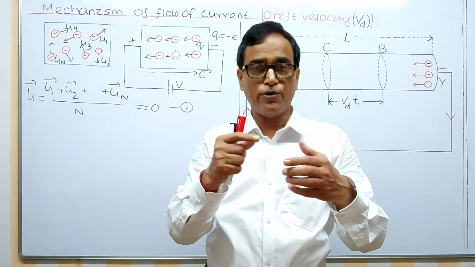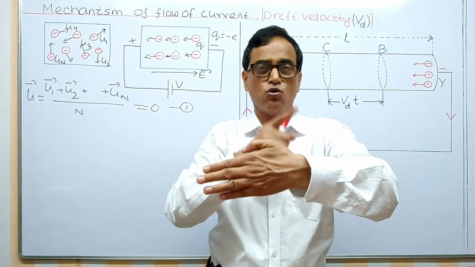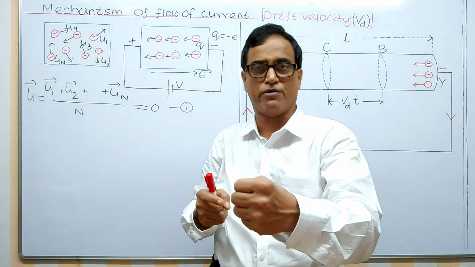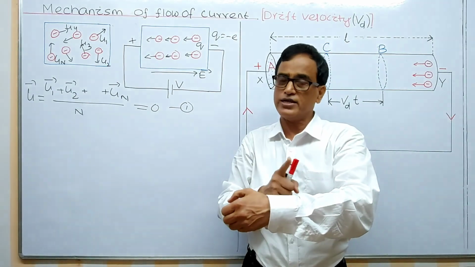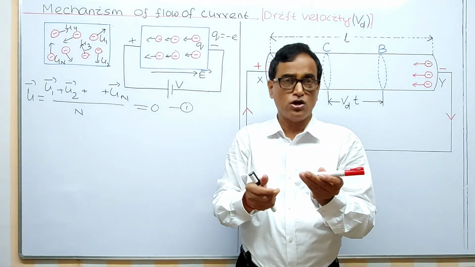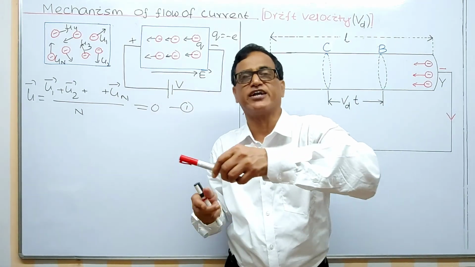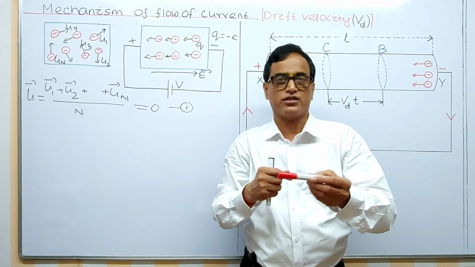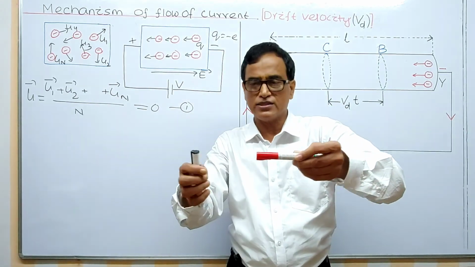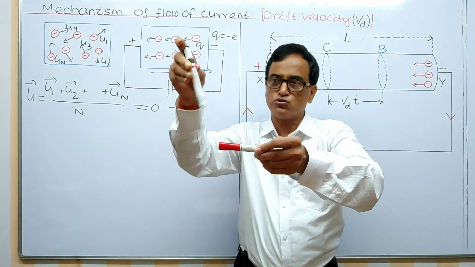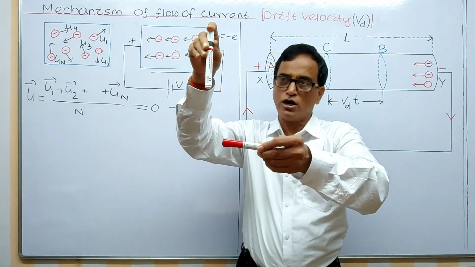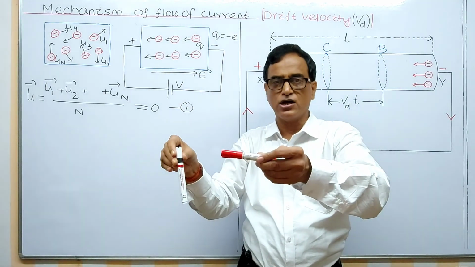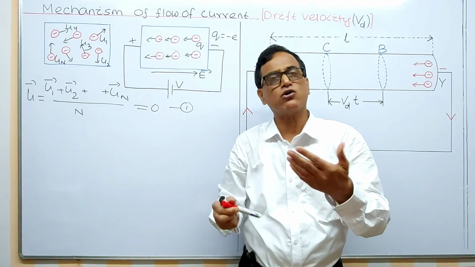Whenever electrons are aligned in one direction, one electron will strike another. But one electron will move some distance freely, that is the mean free path, I think you have read in chemistry. So it moves freely some distance, then collides with another one. And the collisions are with molecules, which are not at rest either. They are also moving in these directions, all aligned in one direction. That's why one may collide with another.